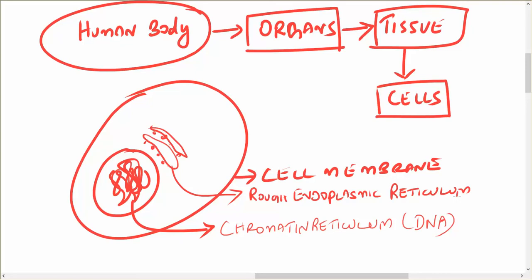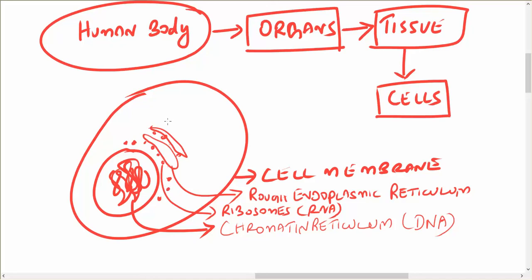Okay, rough endoplasmic reticulum. And the small dotted structures are ribosomes, which contain RNA. Okay, and there are free ribosomes surrounding the nucleus.